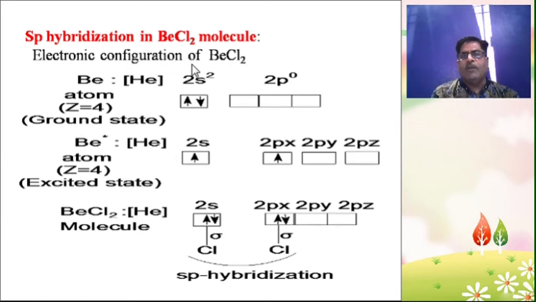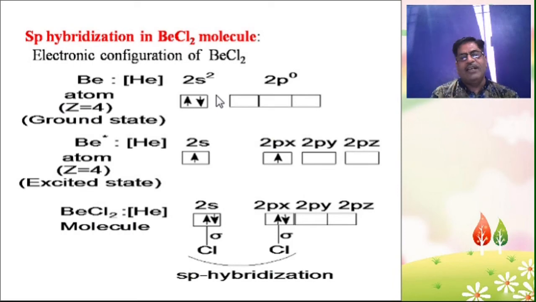So, electronic configuration of beryllium chloride: in the beryllium atom, atomic number Z is 4. In the ground state of the beryllium atom, near the valence shell, the nearest inert gas is helium. So helium 2s 2p. The ground state electronic configuration of beryllium is helium 2s2 2p0.